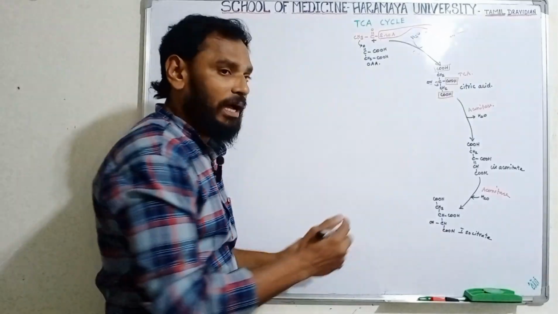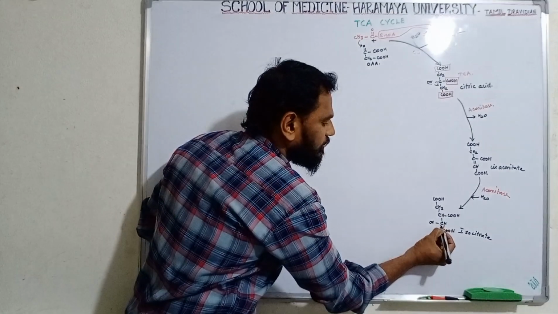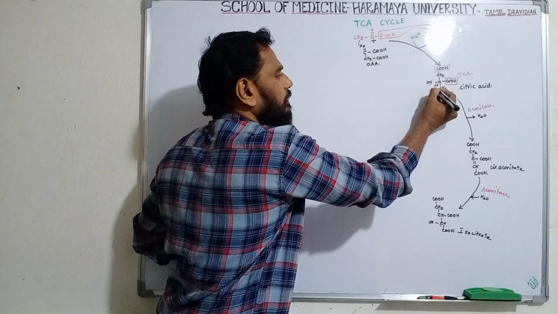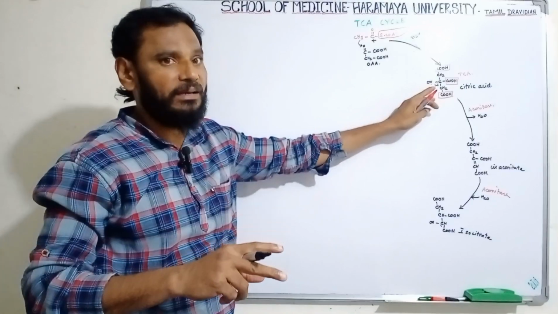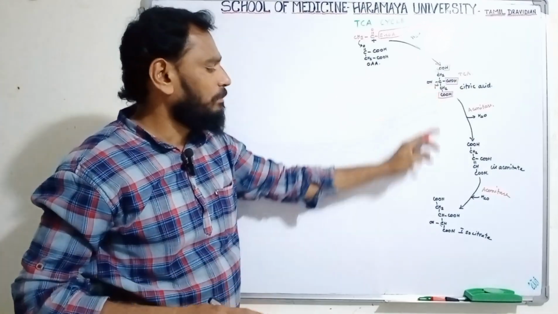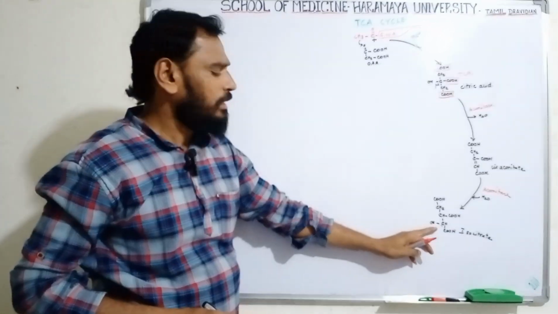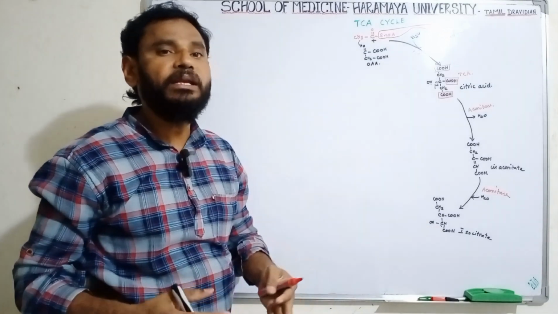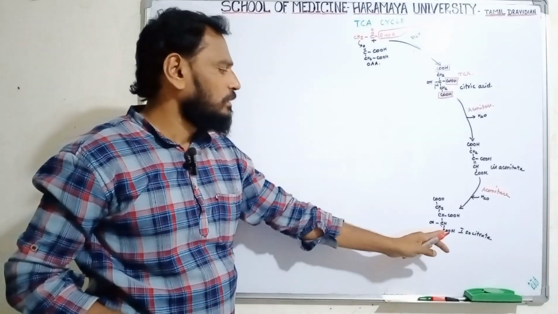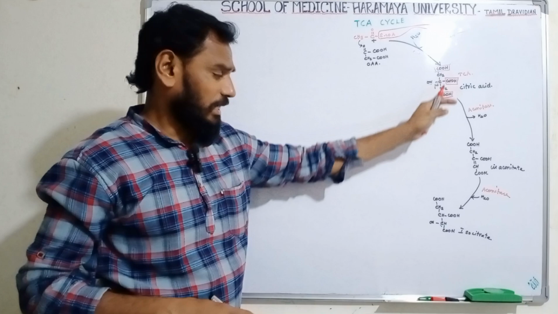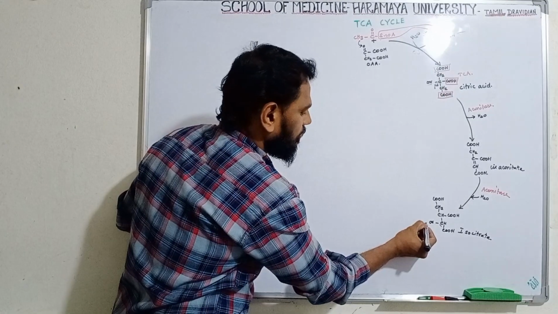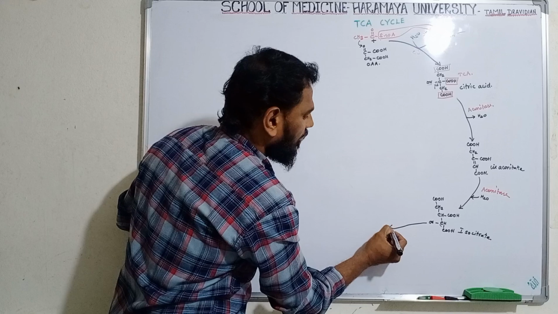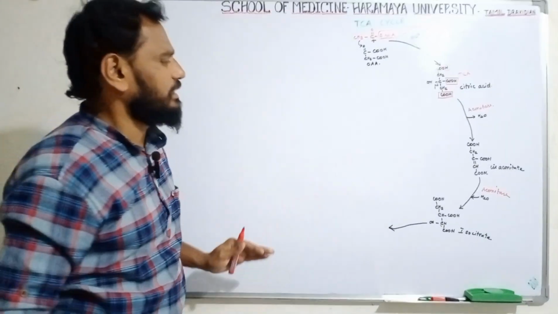Now in isocitrate the alcohol group is present in the alpha position. Previously it was in the beta position. Clear. Previously in the beta position, the alcohol was a tertiary alcohol; the third carbon atom contained the alcohol. But here the second carbon atom contains the alcohol. A secondary alcohol is very easy to oxidize. That is the purpose citric acid is converted into isocitrate. Clear. Now the isocitrate contains a secondary alcohol, very easy to oxidize.